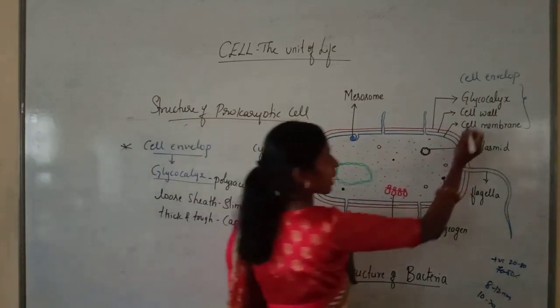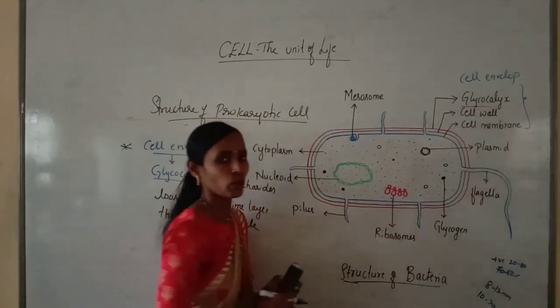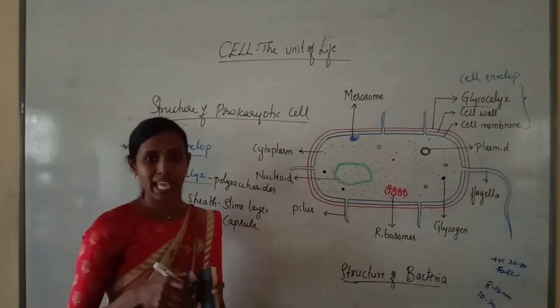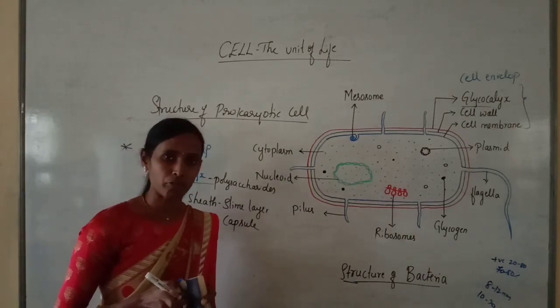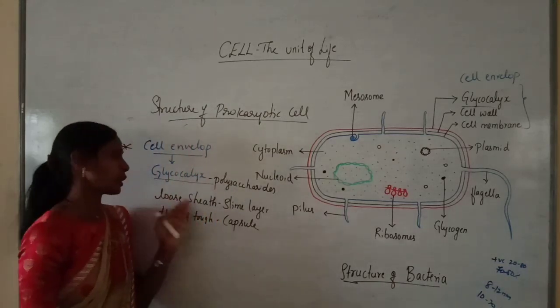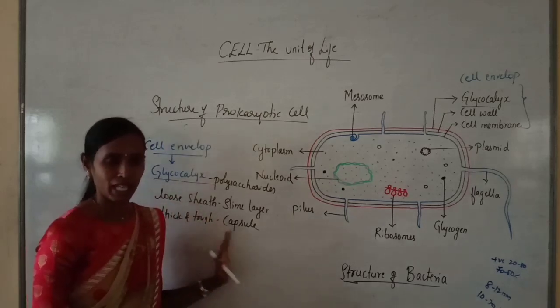Generally in bacteria, we will write capsule instead of glycocalyx, which is the outermost layer of the bacterial cell. The capsule is very thick and tough. In some other prokaryotes, we may observe the loose sheath called a slime layer.